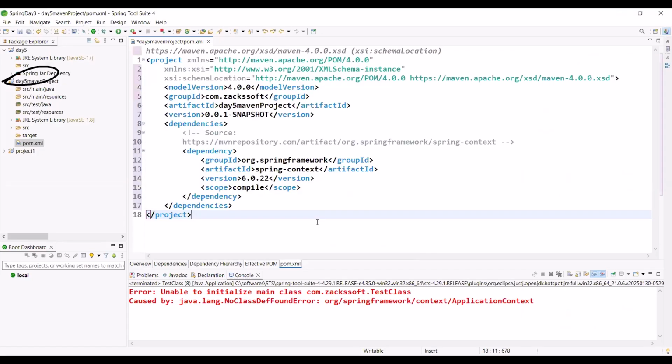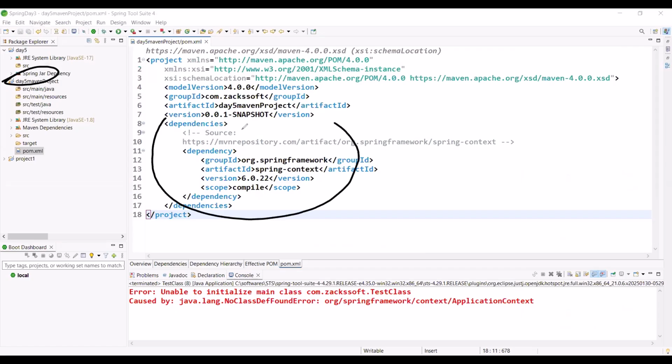Okay, Control S. So just observe what will happen. I hope you can see in the below. So here we are creating a Maven project. Maven will download the jar file, right? Maven will download the external dependency, internal dependency. Maven will take care.